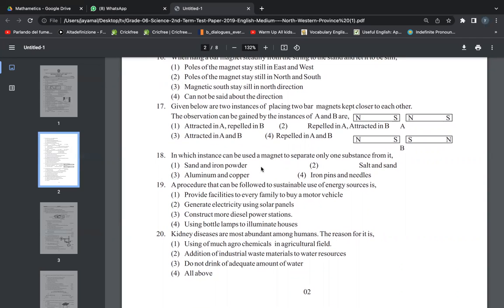In which instance can be used a magnet to separate only one substance from it? Substance, one substance from it.